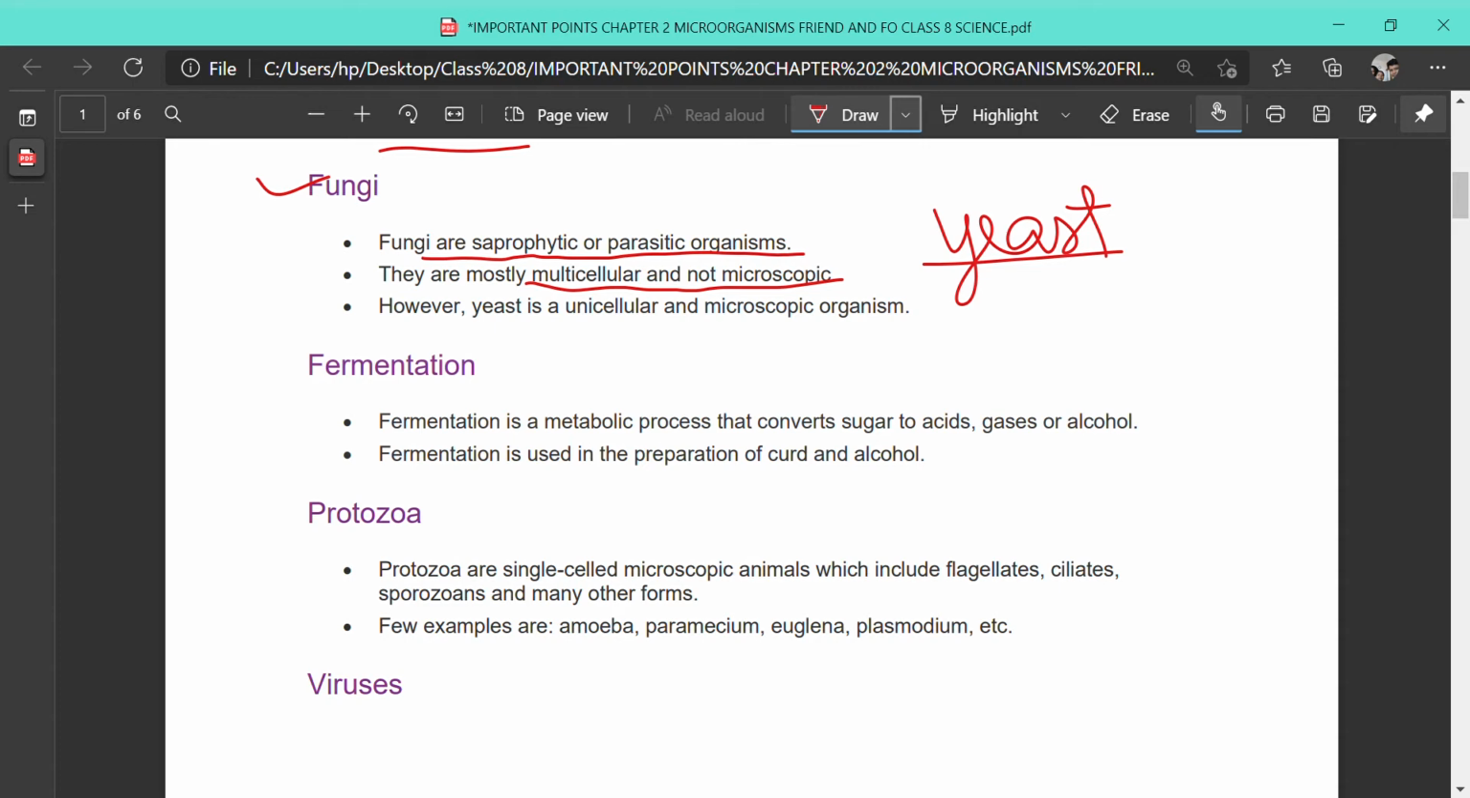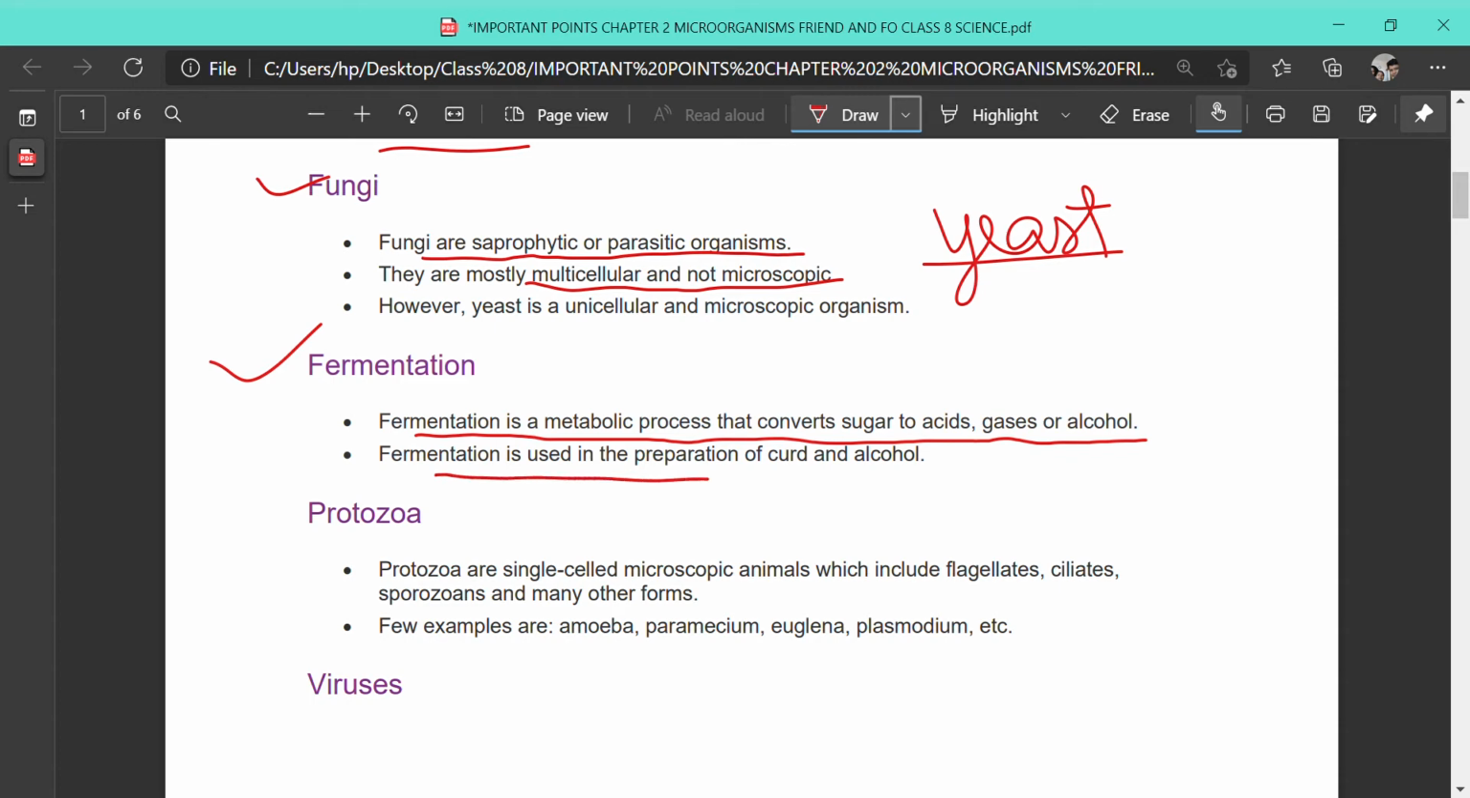However, fungi also have some advantages. What does it do? Fermentation. Fermentation is a metabolic process that converts sugar to acid, gas or alcohol. So fungi have a capacity for a process called fermentation, which can convert sugar, that is carbohydrate, to some acids, gases or alcohol.